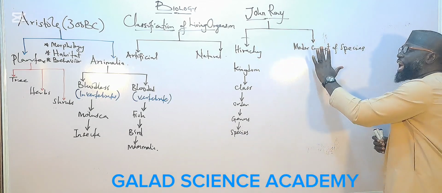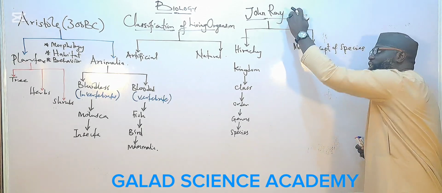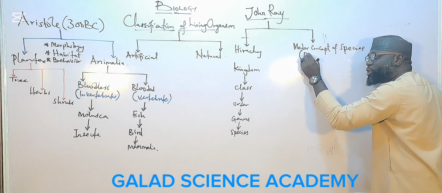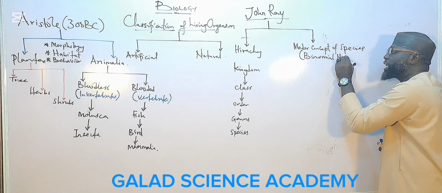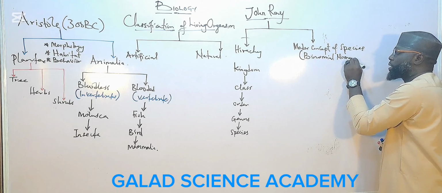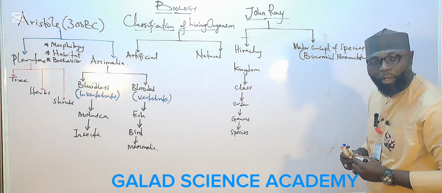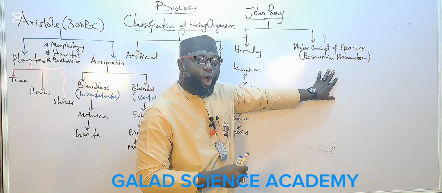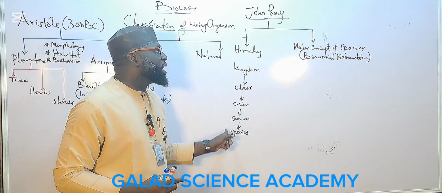Under his modern concept of species, John Ray is the first person that talked about binomial nomenclature of living organisms. It is a must for all living organisms to have at least two names: generic and species.